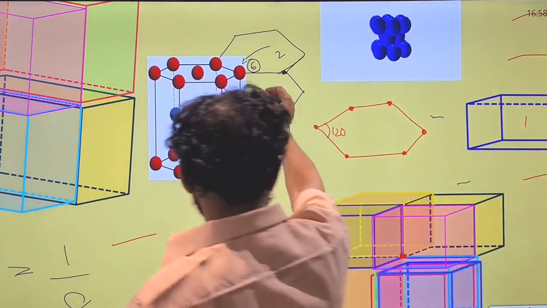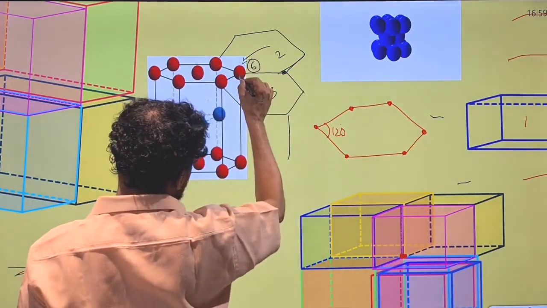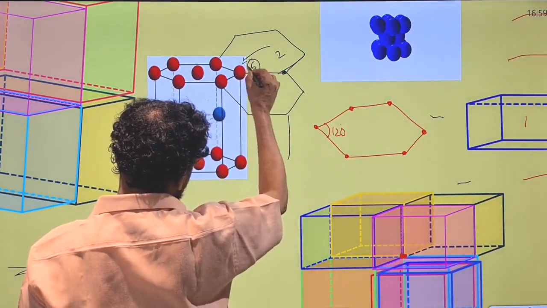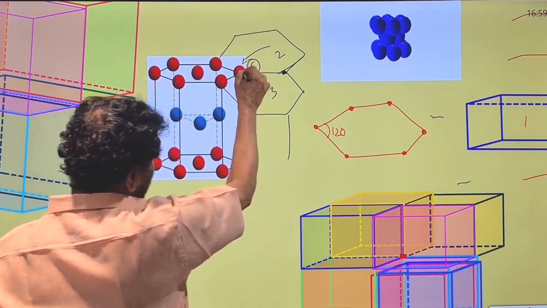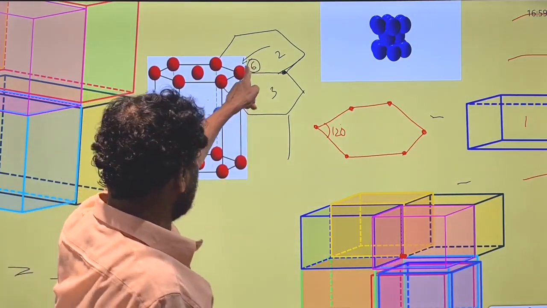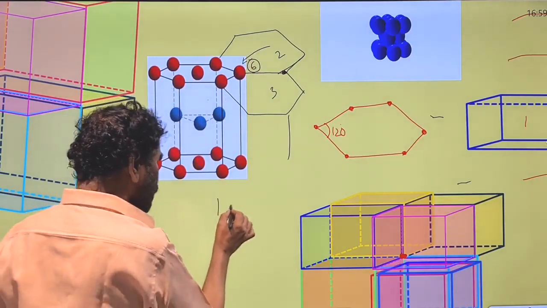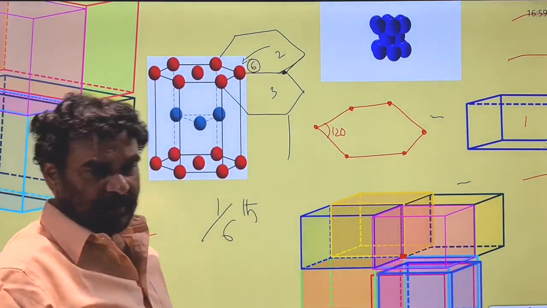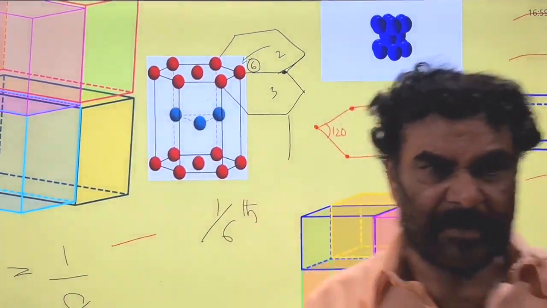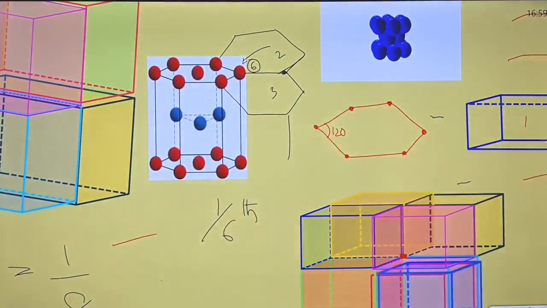So each one's contribution is only 1/6. 1/6 of its material only belongs to that one. The remaining 5/6 belongs to the other 5 unit cells.